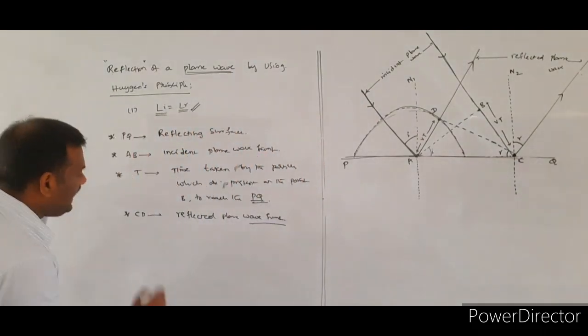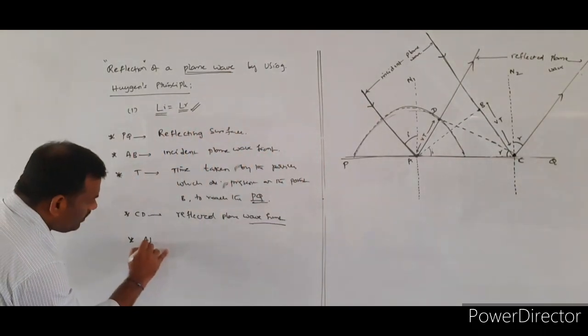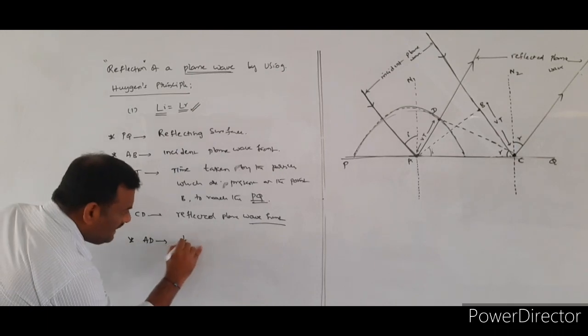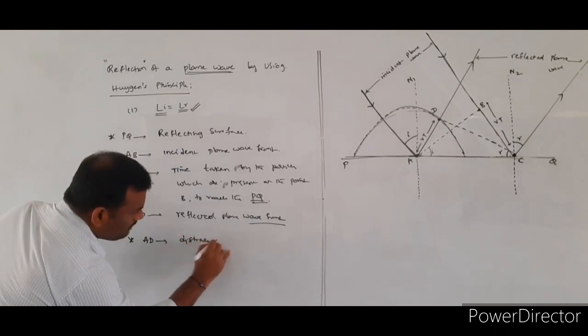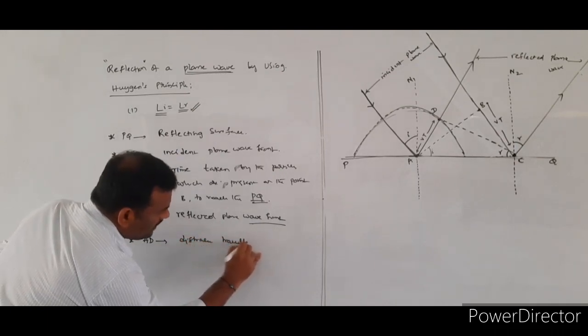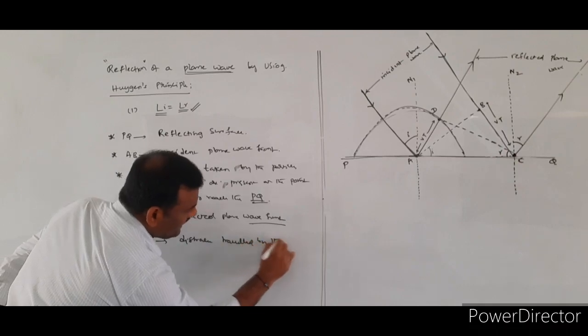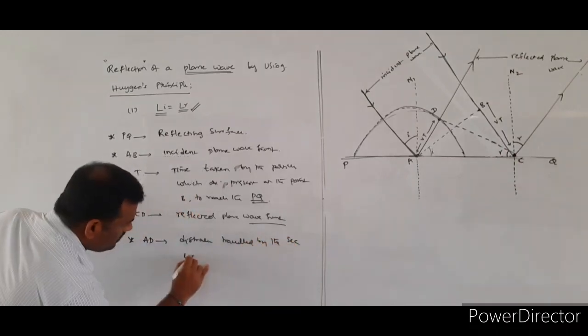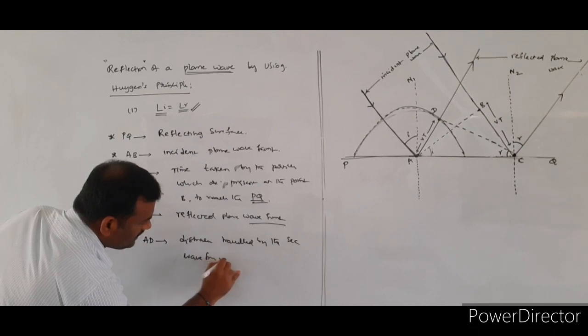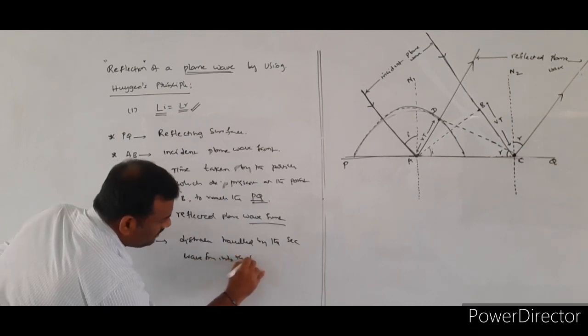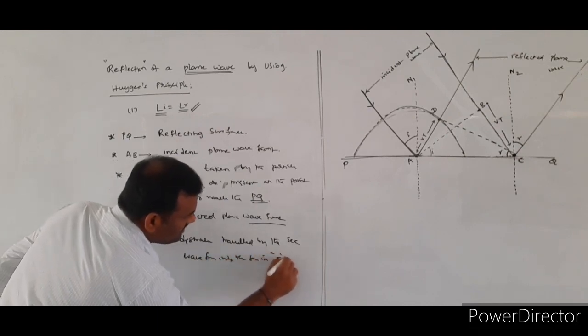So AD represents the distance traveled by the secondary wavefront into the same medium in a time of T seconds.